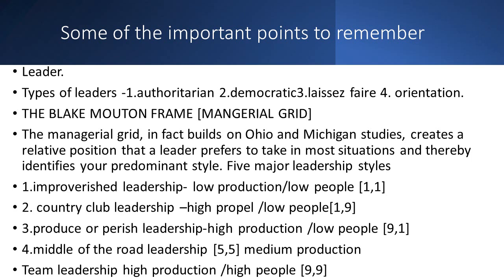His commitment is high towards production. At the same time, his commitment towards a worker or a team member is also high. He will try to make them happy. At the same time he will try to get the production also. This is 9-9, which is showing both are in a good position.